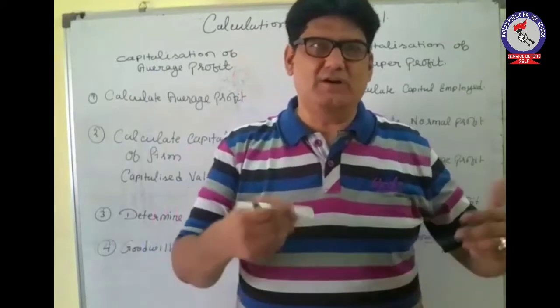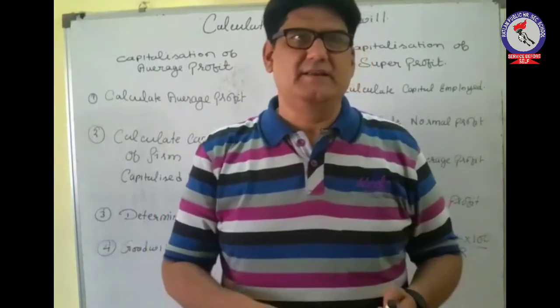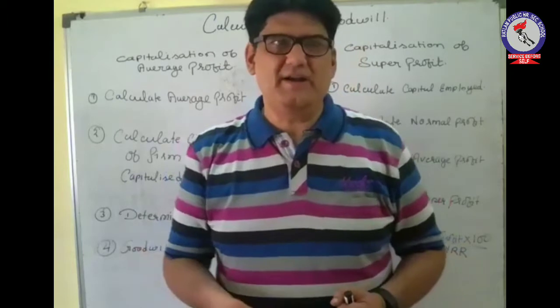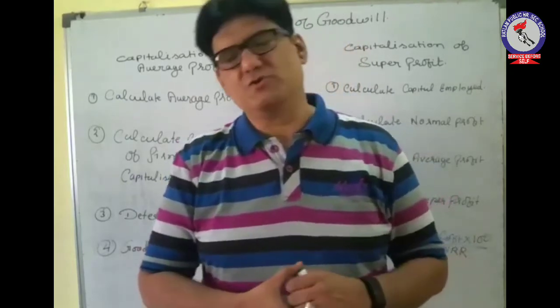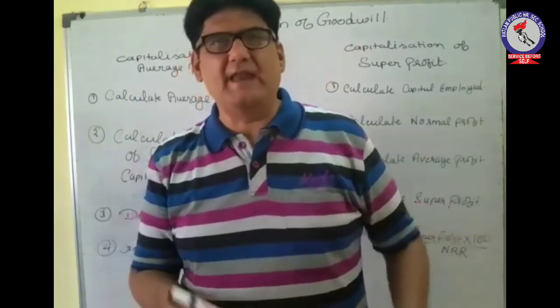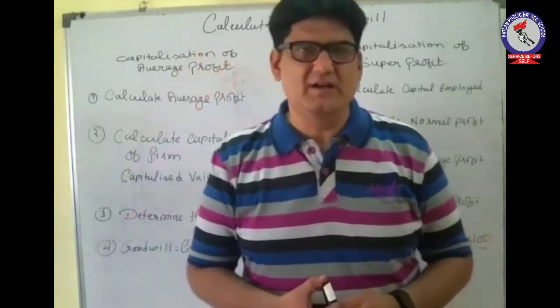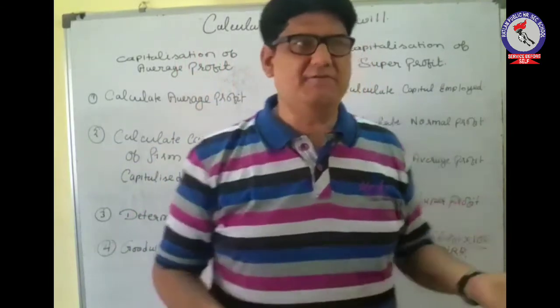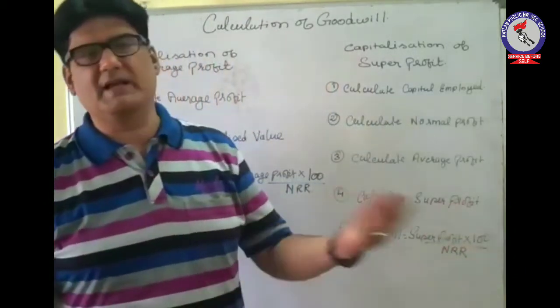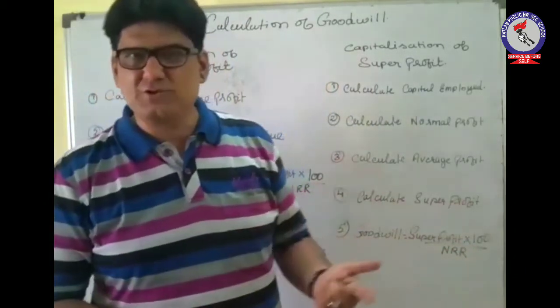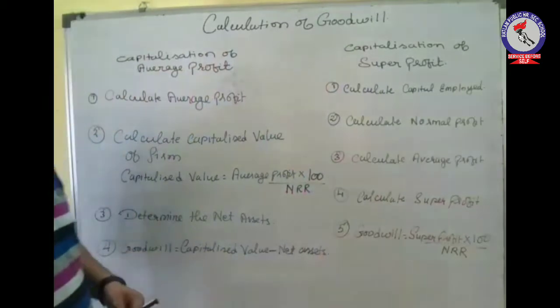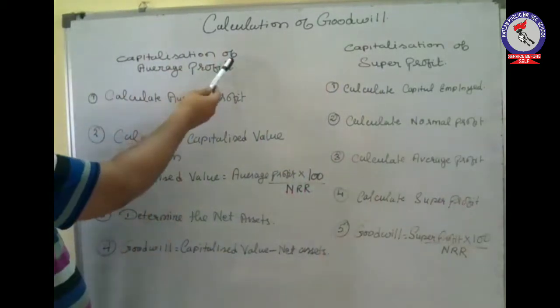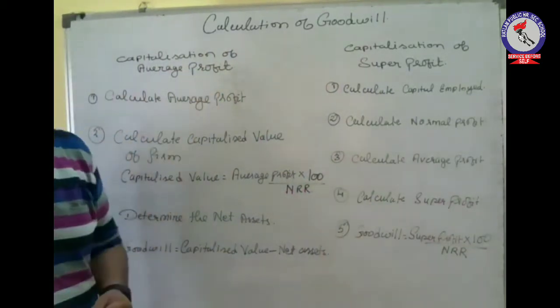So basically what we have seen is that super profit and average profit both should be capitalized. So both can be capitalized to find out the value of the goodwill. So here I have drafted the steps for you for the calculation of goodwill by these two methods. The first one, that is the capitalization of average profit.